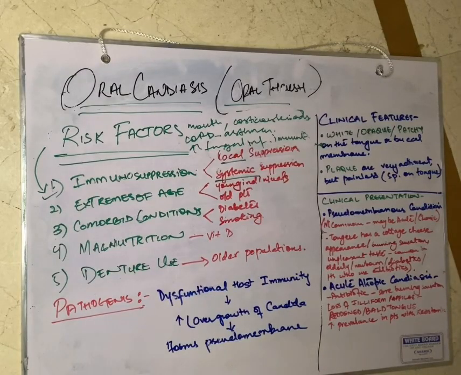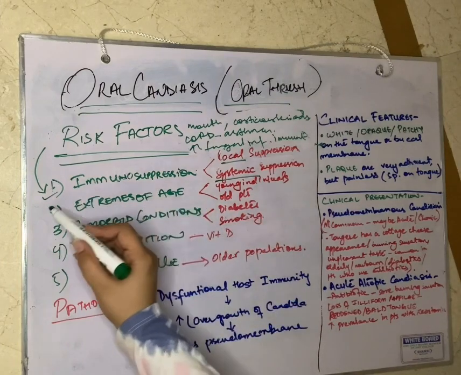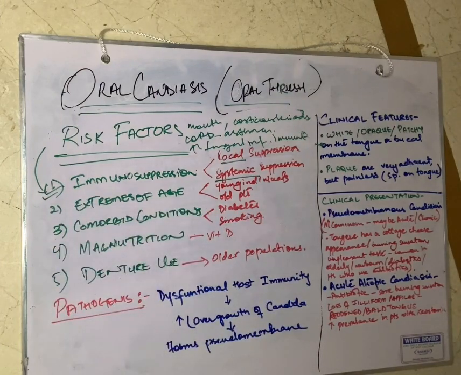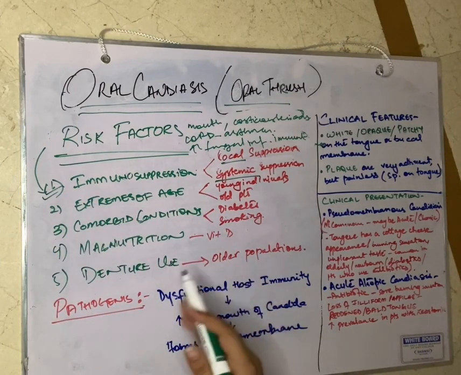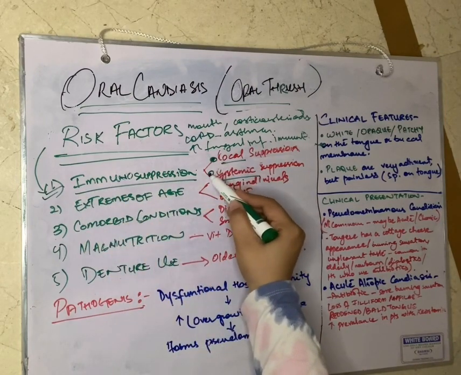Now we will be discussing the risk factors associated with oral candidiasis and oral thrush. First of all, we have immunosuppression. Immunosuppression is basically of two forms, the local form and the systemic form.